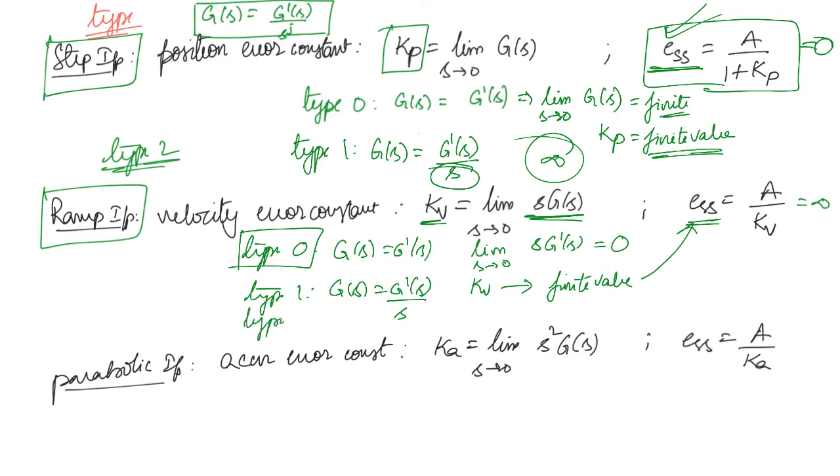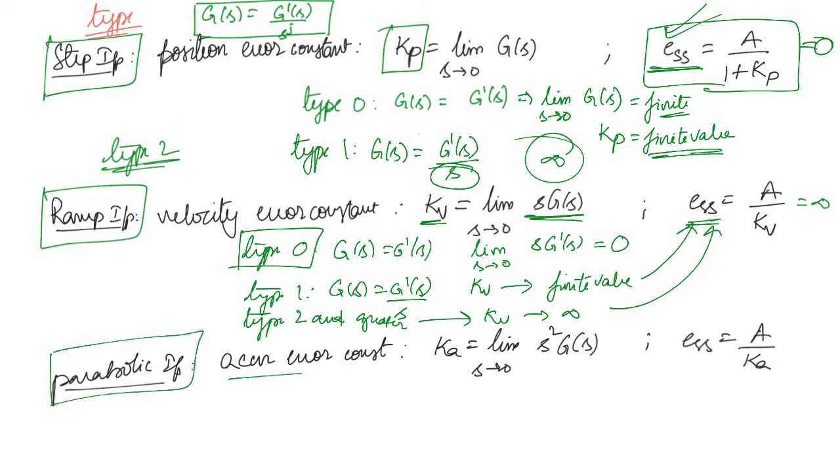For type 2 and greater systems, Kv will become infinite and ess will become 0. You can carry out the same exercise on your own for the parabolic input, for different types: type 0, type 1, what will be Ka and what will be the steady state error.